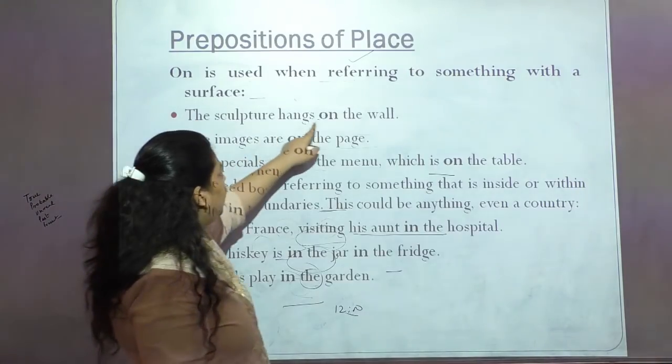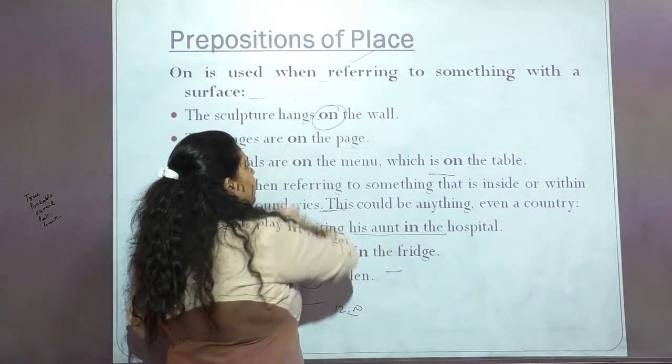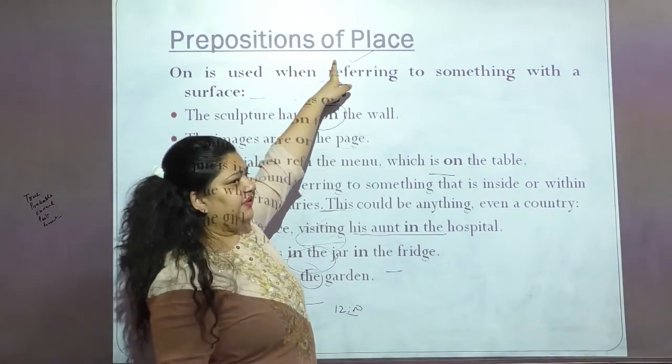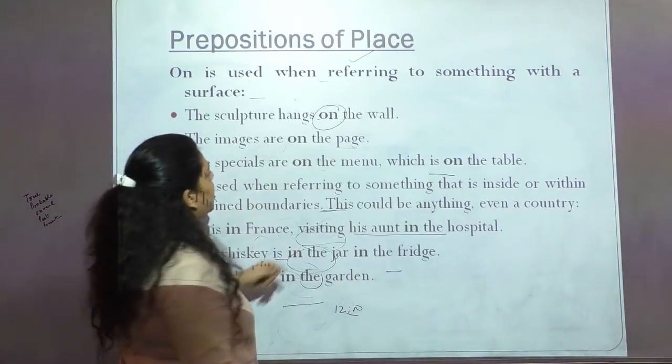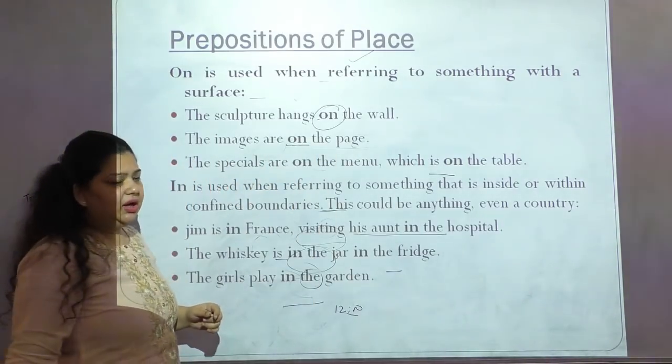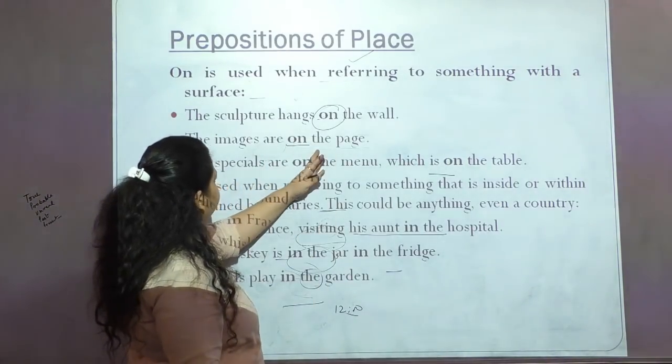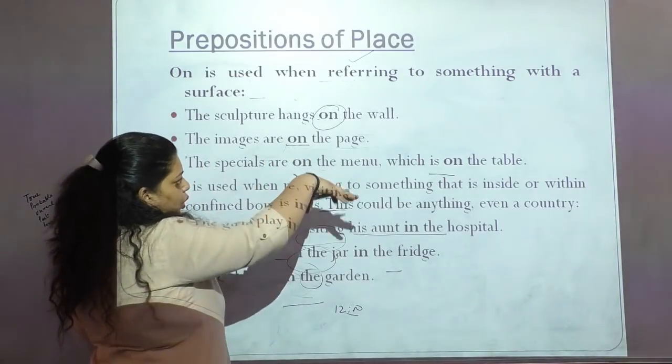The sculptures hang on the wall. So where? On the wall. So here what is it specifying? My place, where it is: on the wall. The images are on the page. Again, where is it located? It is located on the page.